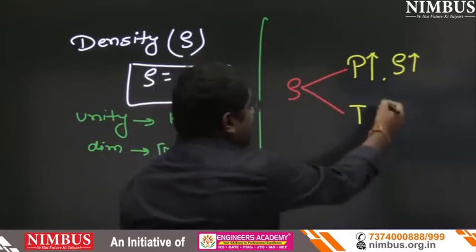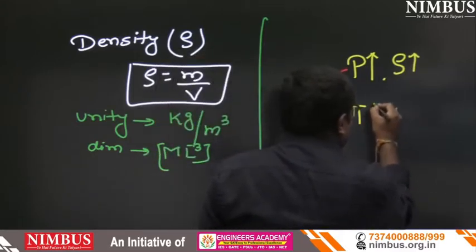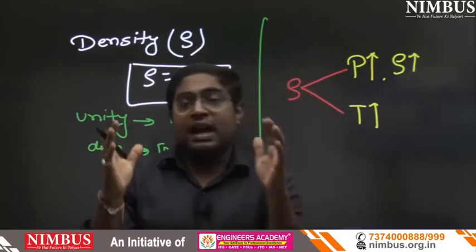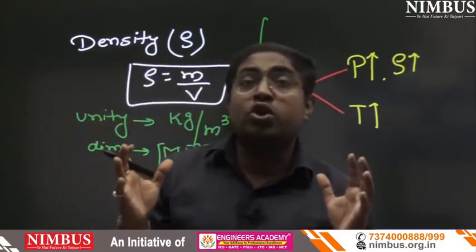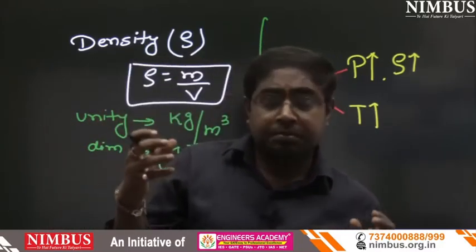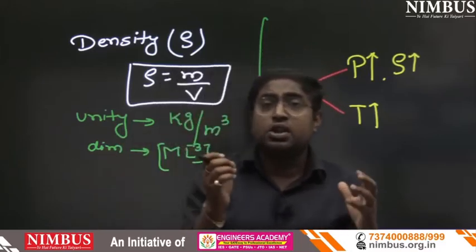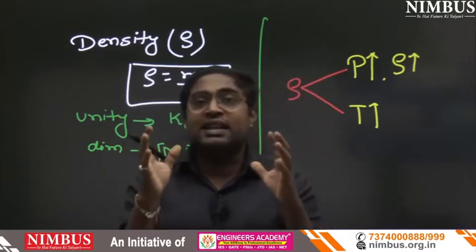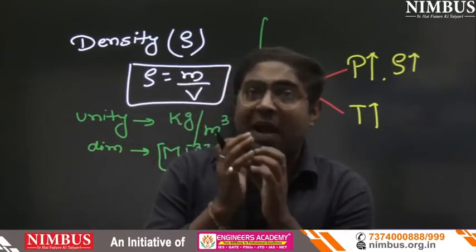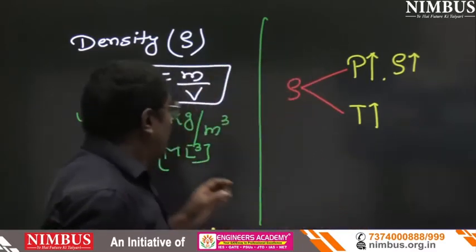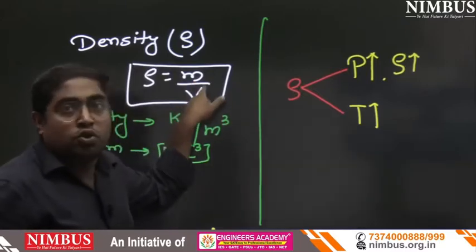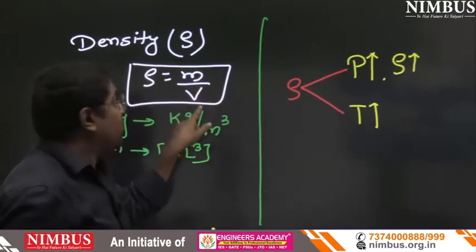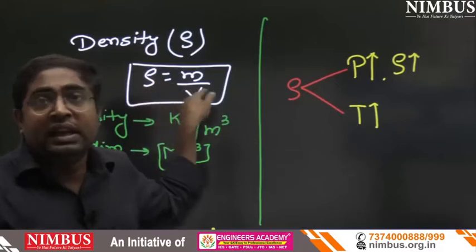Now, if we increase the temperature, what will happen? Suppose a balloon is in our hand and I am going to add some heat. The balloon will start expanding, and once expansion starts, volume will increase. Once volume increases, density will decrease.